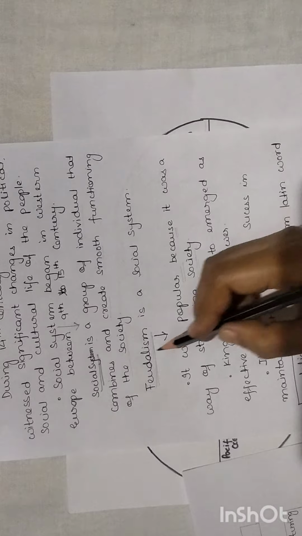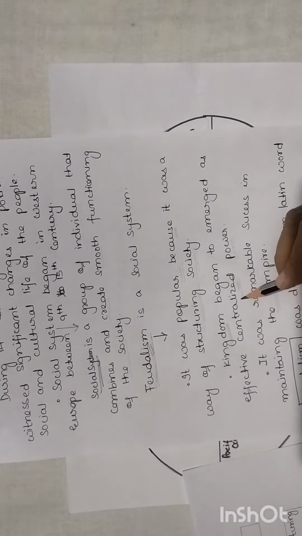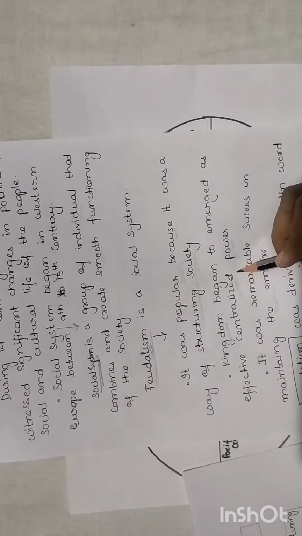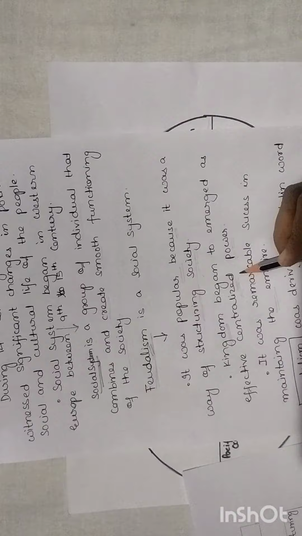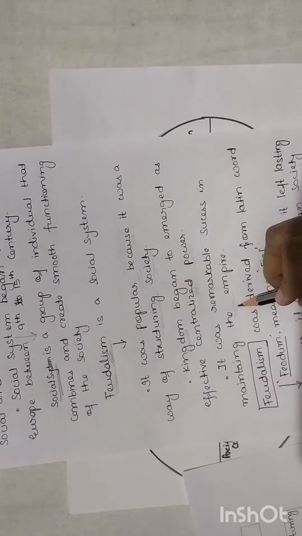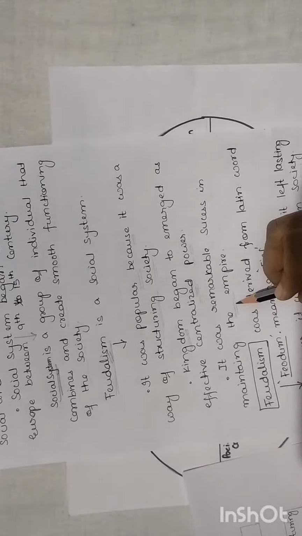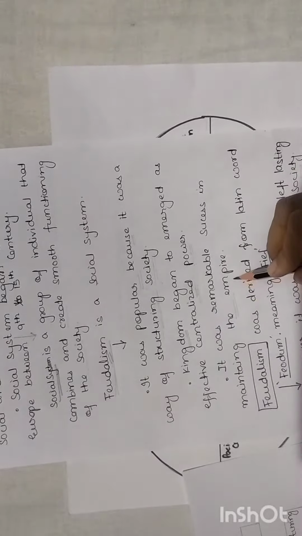Due to feudalism, the kingdoms began to emerge as effective centralized powers. The ruler, the king, began to organize and rule the kingdom in a very effective way. There was remarkable success in maintaining the empire by the king.